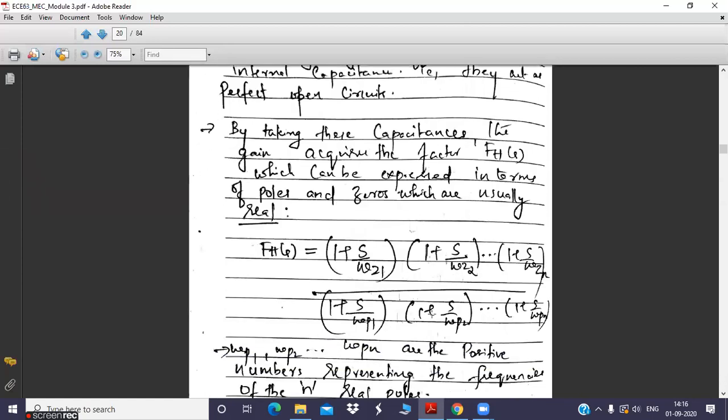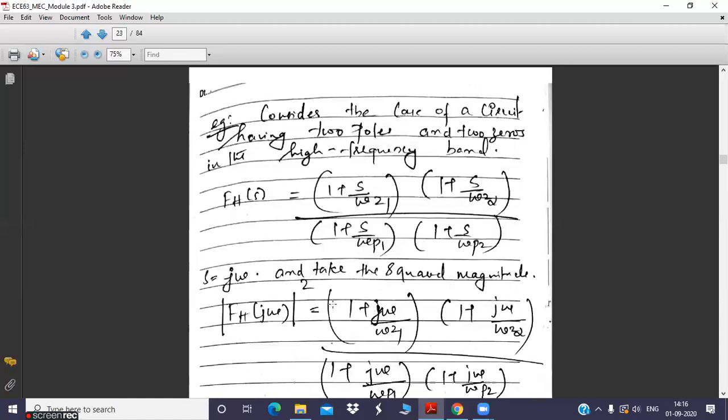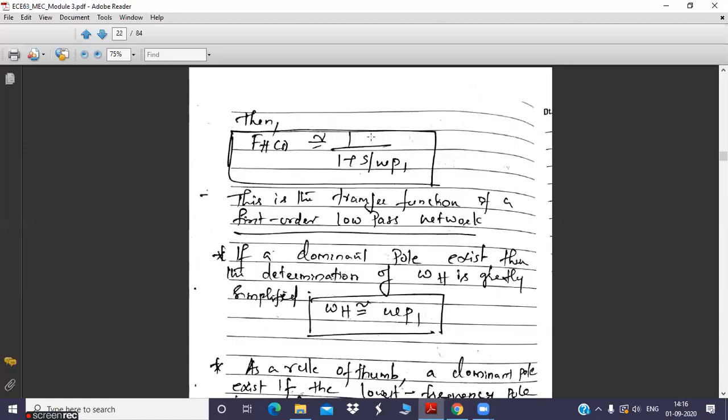If you observe this equation, you have n number of terms. Why? Because you are having n poles, omega p1, omega p2, etc. up to omega pn. But it is not necessary that this high frequency gain function will always have n number of poles. Maybe you'll have one pole, maybe you'll have two poles, like that. So if you have only one pole in the gain function, you need to take only this term. So you can avoid omega p2, omega p3, etc. up to omega pn. All these n minus 1 terms you can neglect and you can retain only this particular term, that is 1 plus s divided by omega p1, that you need to put in the denominator. Clear?